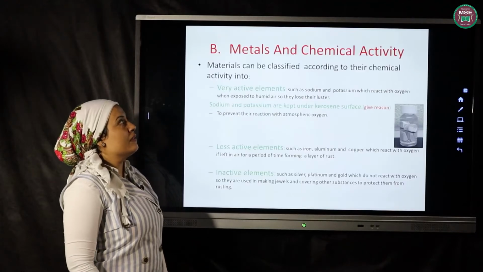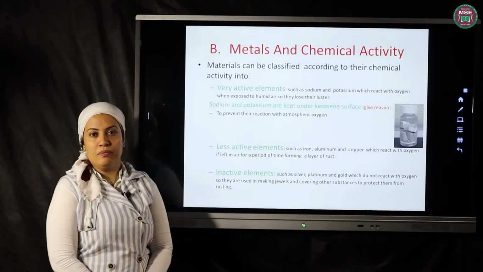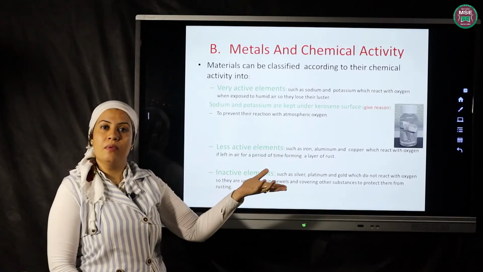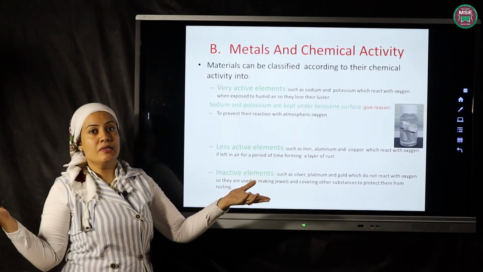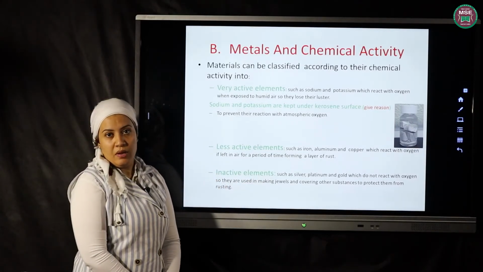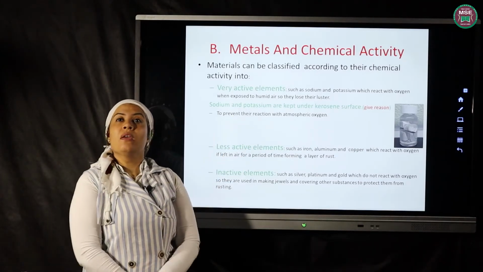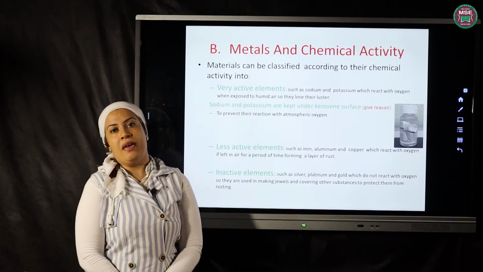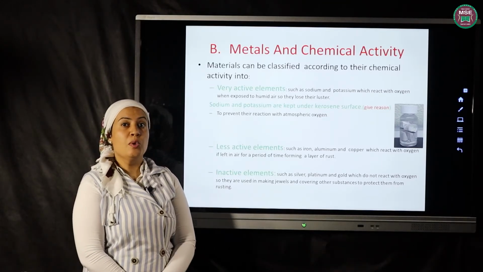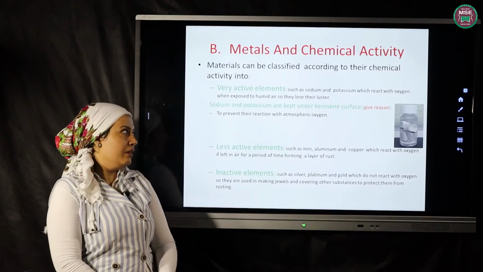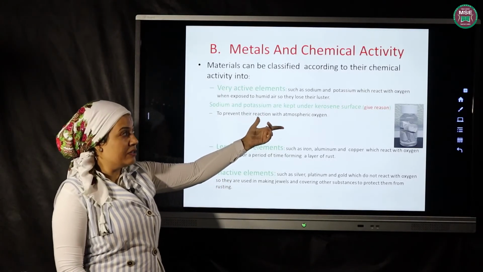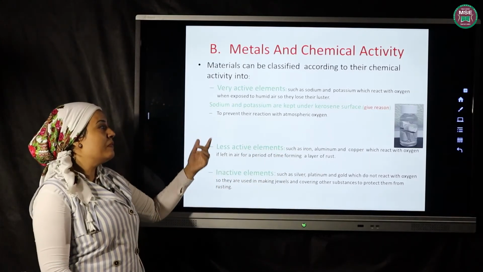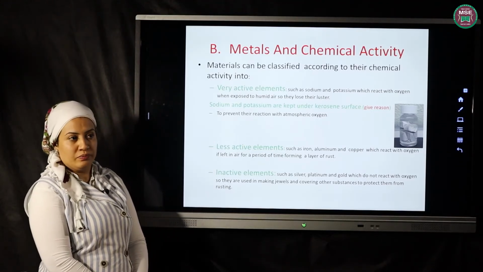Now we will talk about the metals and their chemical activity. The metals are different in their chemical activity. I have very active elements, less active elements, and inactive elements. The very active elements make a reaction very quickly with oxygen when exposed to humid air, like sodium and potassium. So they are kept under the surface of kerosene. Why do we keep sodium and potassium under the surface of kerosene? To protect them, or to prevent their reaction with atmospheric oxygen.